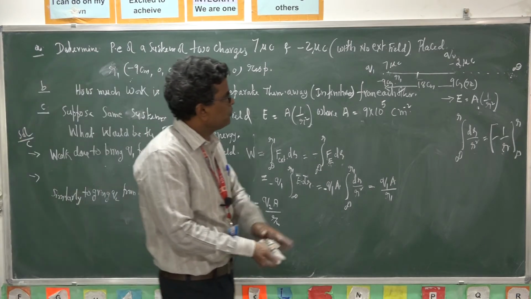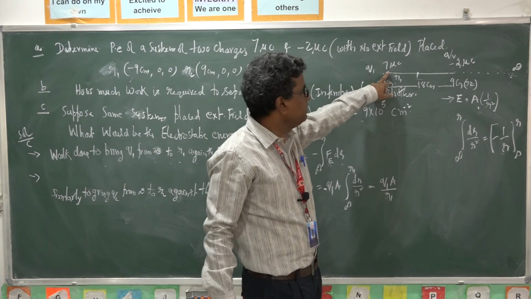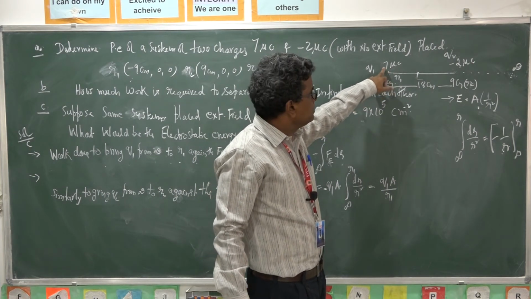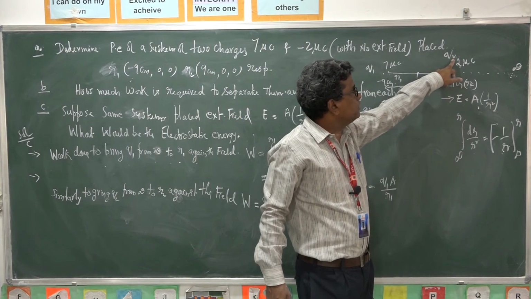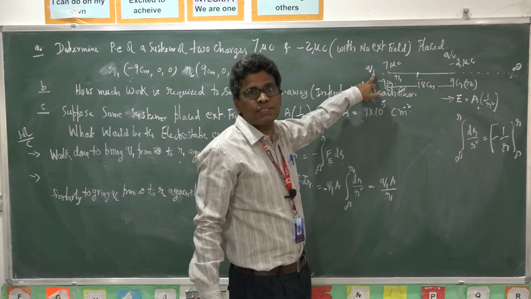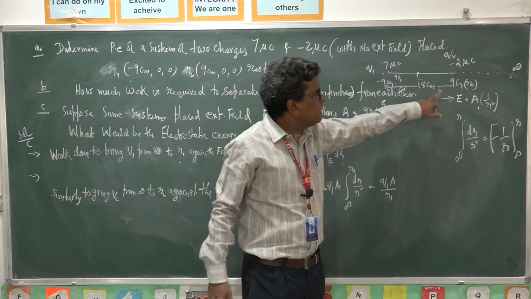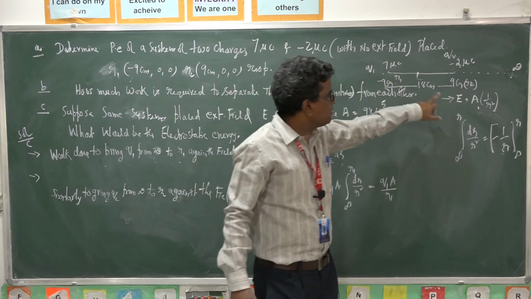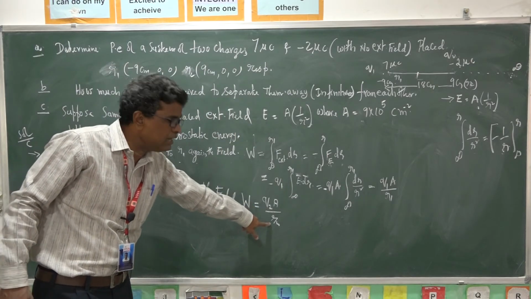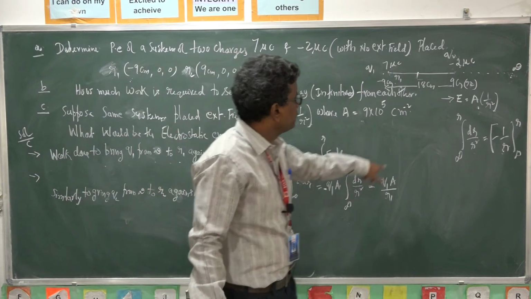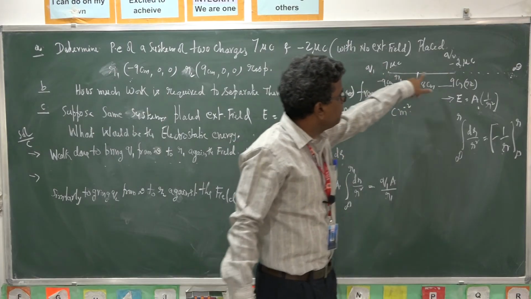Q1 is already brought in the field, so when you are bringing Q2, the field opposes, and Q1 also opposes. So against the field you have to do this much work, Q2 A by R2.